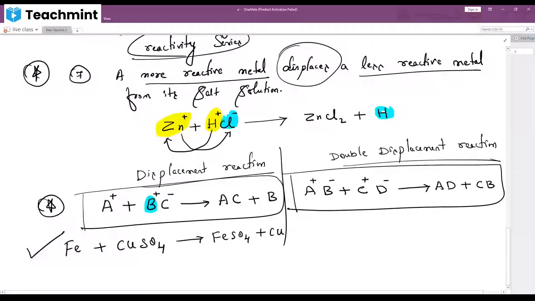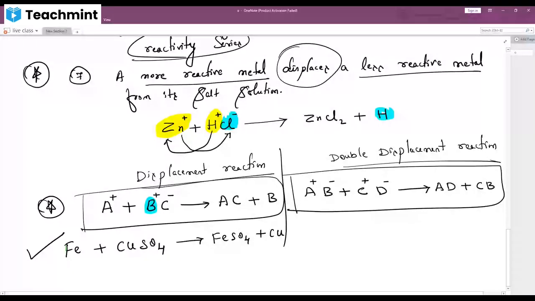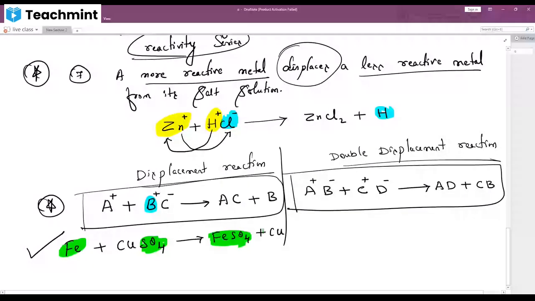Understand what they do: they will give you four options like this. Among the following, the displacement reaction is dash. And they will give you four options. You have to remember, very simple. As you can see here, we have Fe single. This Fe combines with SO4, correct? So it becomes FeSO4. Cu remains as it is. That's it. Cu has displaced sulfate. Got it?